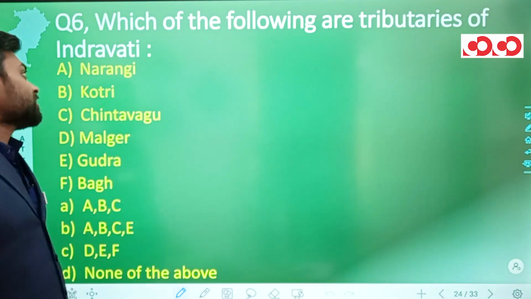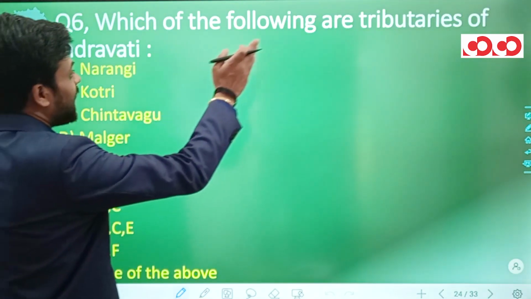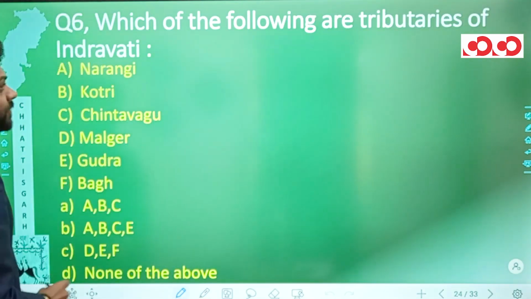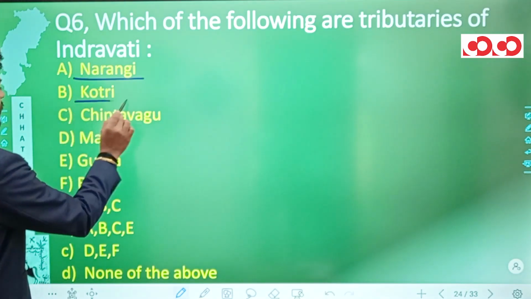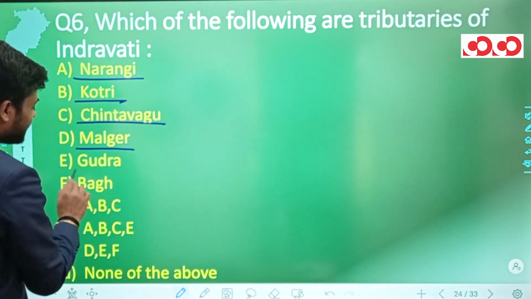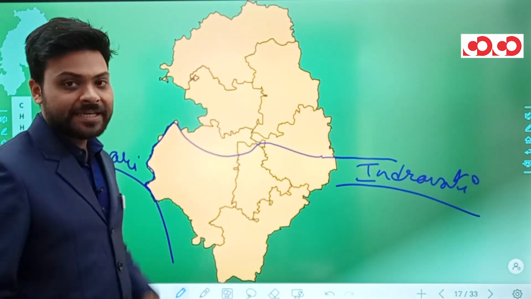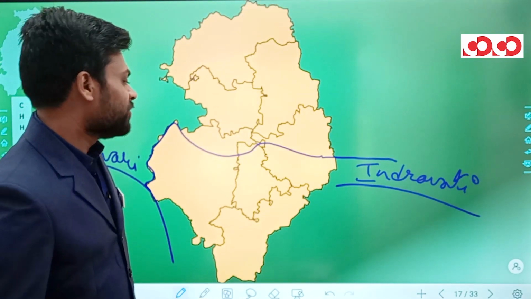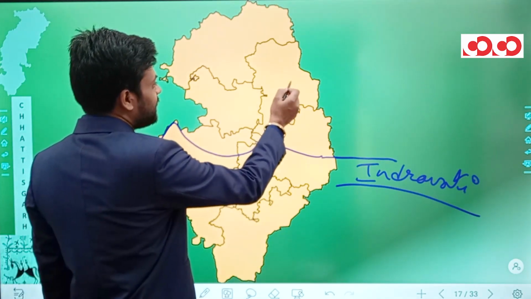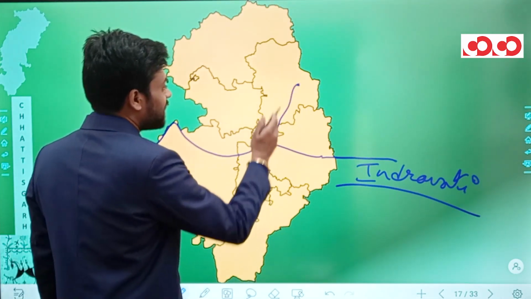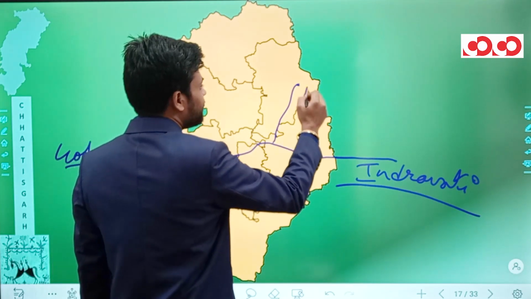Now coming to the 6th question. Which of the following are the tributaries of river Indravati? First is Indravati, then Kotri, then Chintavagu, then Malgher, then Gudra, then Bagh. So this was river Indravati as you have already seen. Now talking about some of the tributaries, the first tributary which originates from this Makdi Tehsil of Kondagaon is river Narangi.